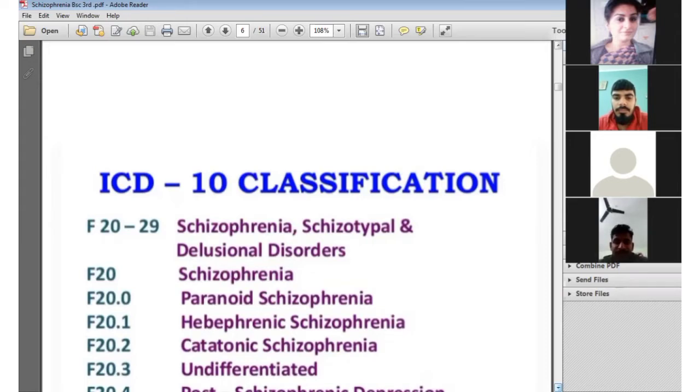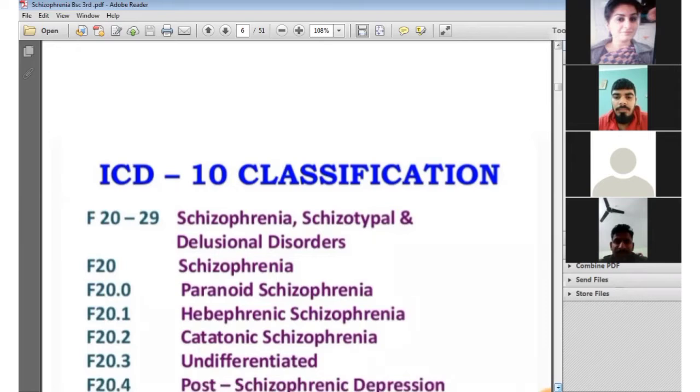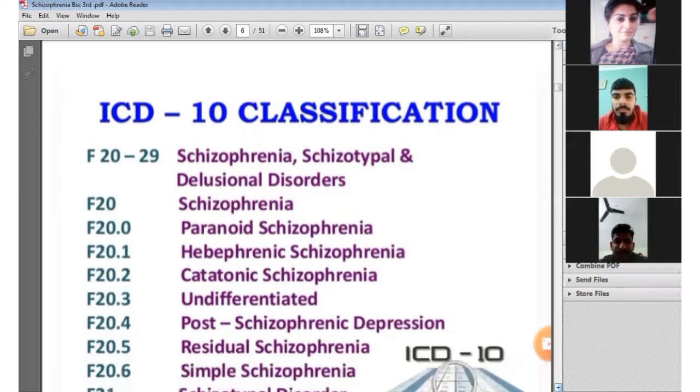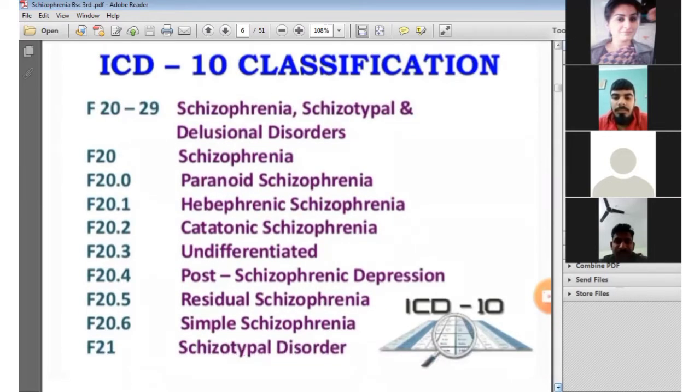It includes schizophrenia, schizotypal and delusional disorders, in which F20 is schizophrenia: F20.0 paranoid schizophrenia, F20.1 hebephrenic schizophrenia, F20.2 catatonic schizophrenia, F20.3 undifferentiated schizophrenia, F20.4 post-schizophrenic depression, F20.5 residual schizophrenia, F20.6 simple schizophrenia, and F21 is schizotypal disorder.